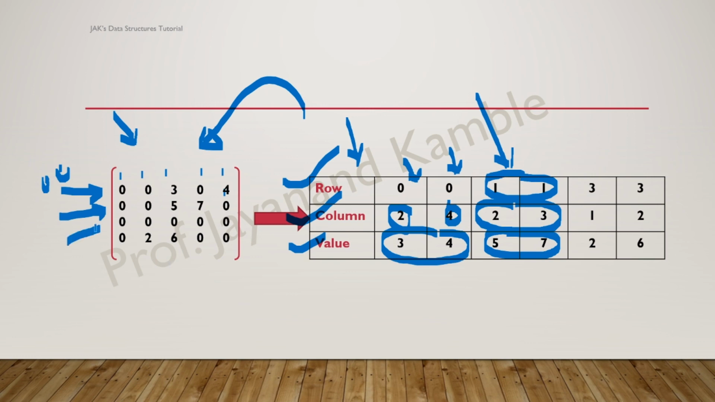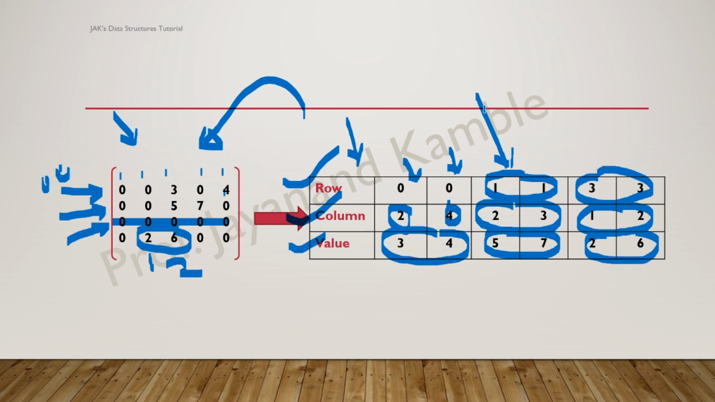Now if we observe carefully, in row number 2 we don't have any non-zero element, so there is no entry for row number 2. Directly we have an entry for row number 3, in which we have two elements at locations 1 and 2. So we can easily identify the column numbers are 1 and 2, and the elements are 2 and 6. So this is nothing but the data structure used to represent a sparse matrix.